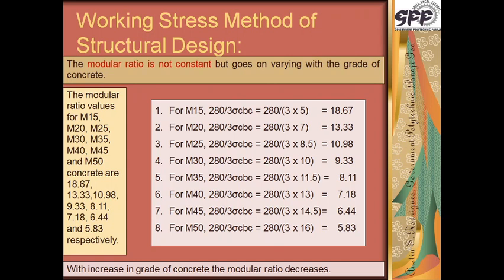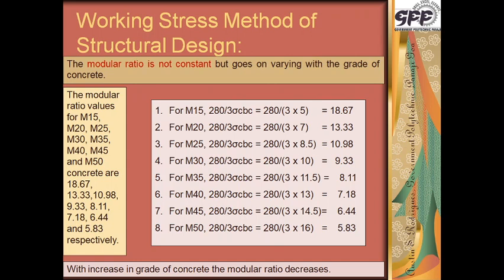Let us do the calculations over here. For M15 concrete, the modular ratio equation is 280 upon 3 times sigma CBC. So that is equal to 280 divided by 3 into 5, where for M15 sigma CBC is 5. So therefore the value of modular ratio M becomes equal to 18.67.